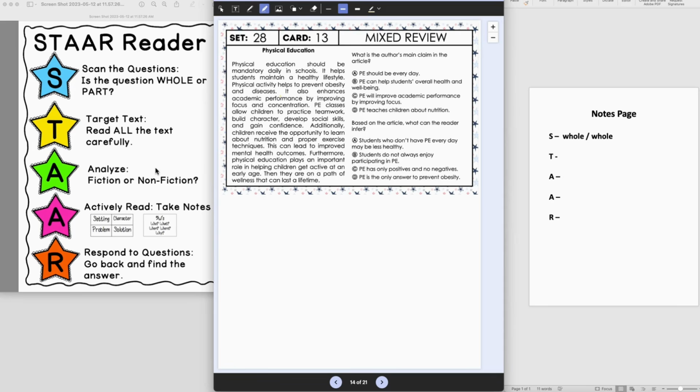So here, after targeting the text, I can begin to analyze that this is a nonfiction passage all about the importance of physical education. So now as I actively read a second time, I can be thinking about who, what, when, where, and why.